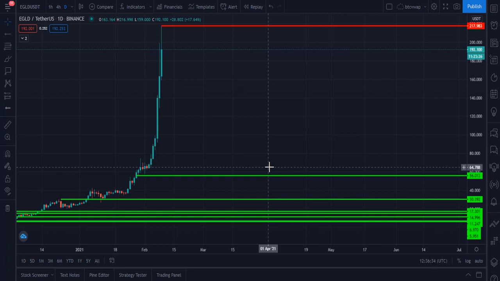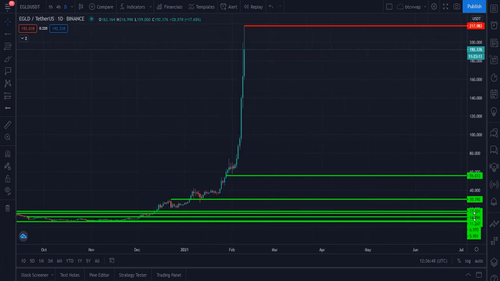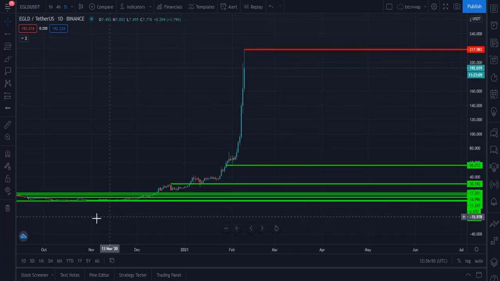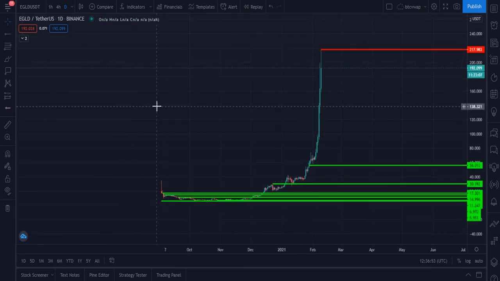If you want to buy EGLT from the $190 level or maybe the $200 price level, I think this will not be a good decision. You have to wait for this. Let me please show you some medium duration targets for the EGLT right now.